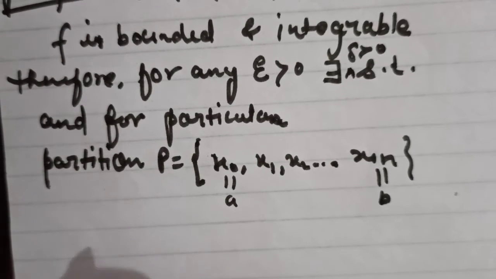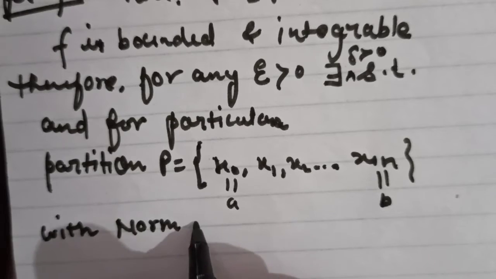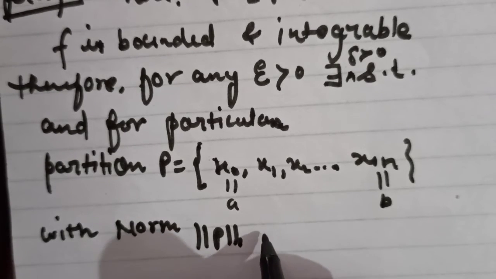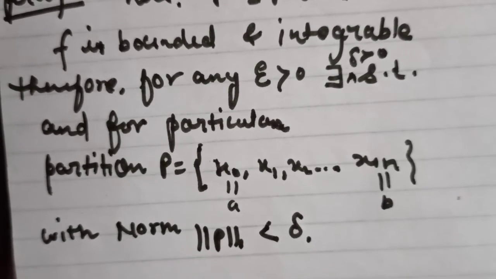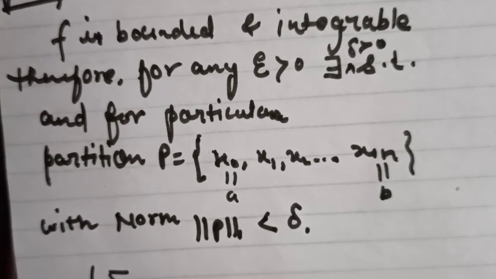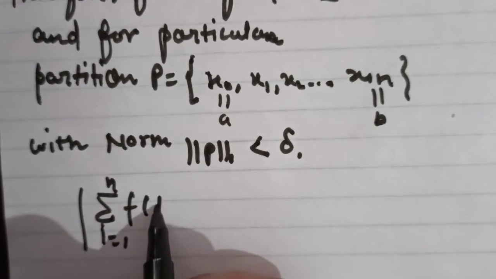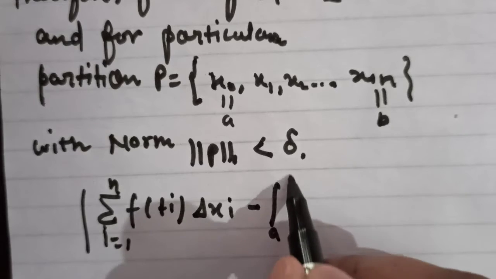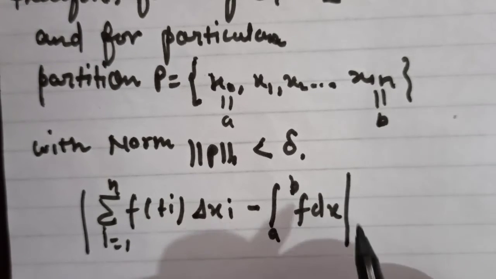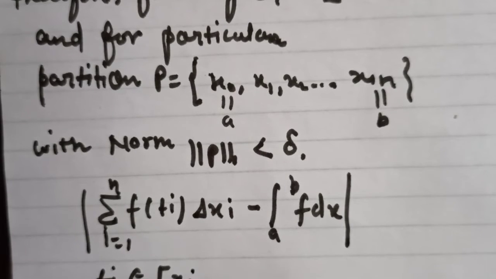with norm of the partition P less than delta. We have read about this in Riemann integration theory, so it is applicable here. The summation from i equals 1 to n of f of ti into delta xi minus the integral from a to b of f dx, where ti comes from between xi minus 1 and xi.